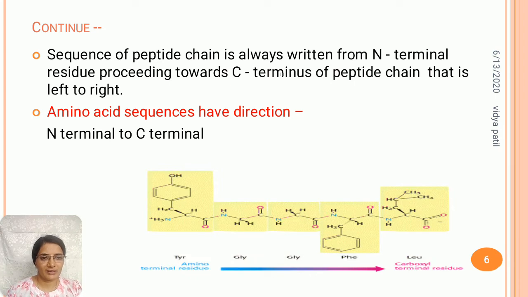In this example, tyrosine, glycine, phenylalanine and leucine amino acids are present. So what is the direction of the peptide chain here? It is not leucine, phenylalanine, glycine, tyrosine. This is the wrong way. Instead of that, tyrosine, glycine, phenylalanine and leucine. This is the correct way of reading amino acids in a polypeptide chain. This is the correct sequence.